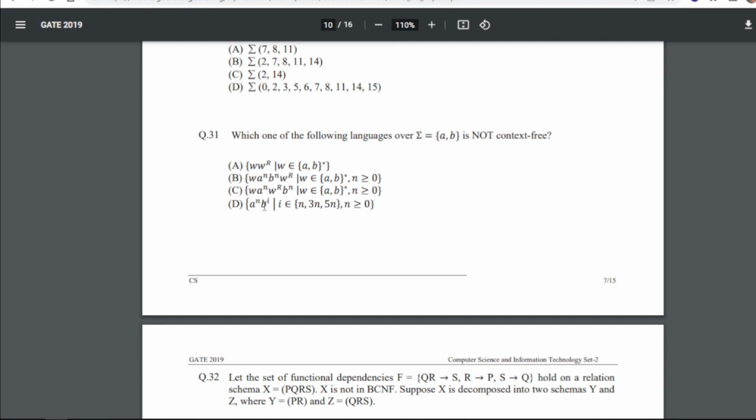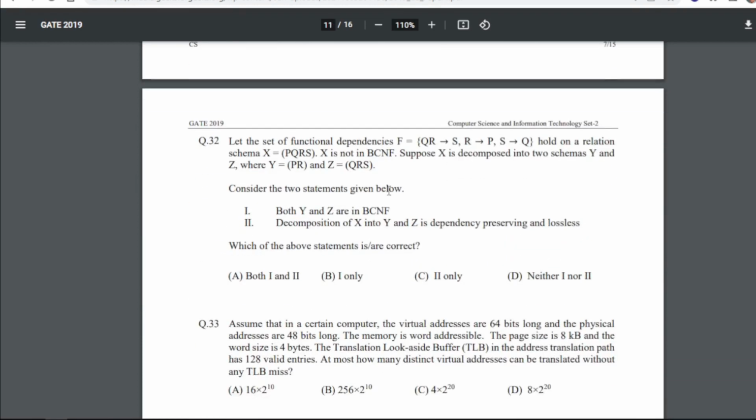Now 31 is: which one of the following languages over sigma equals {a, b} is not context free? So for 31 our answer will be C, that is this is not context free.